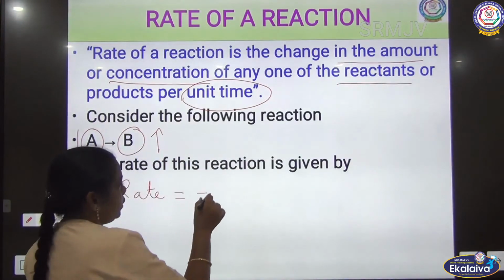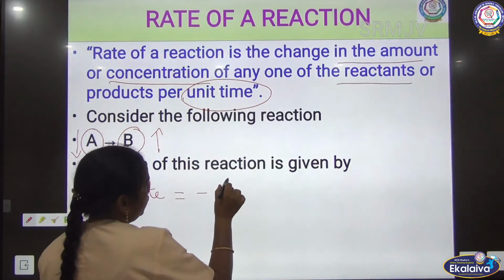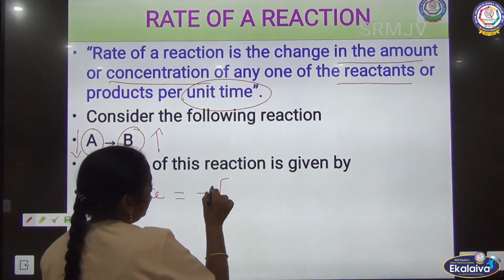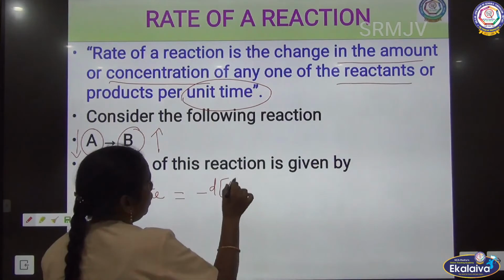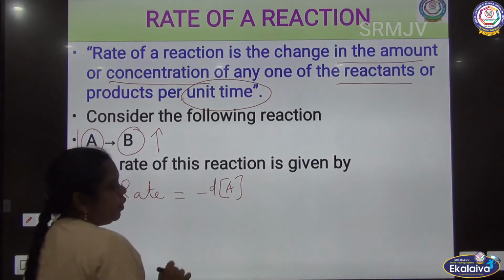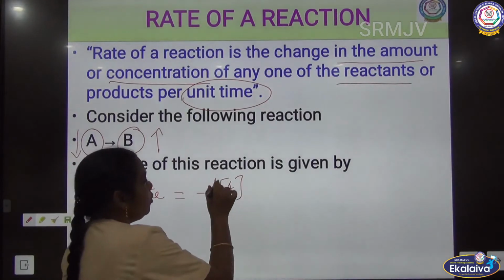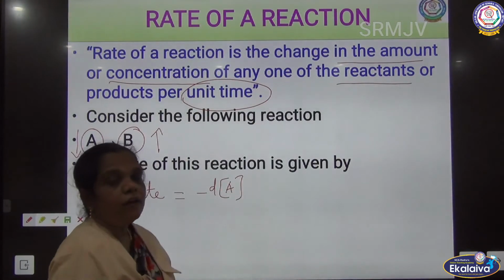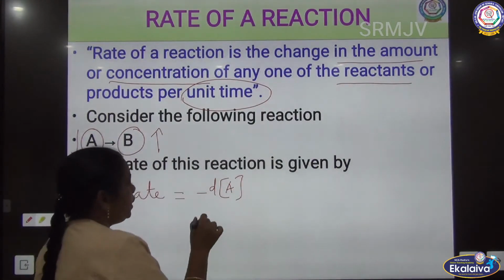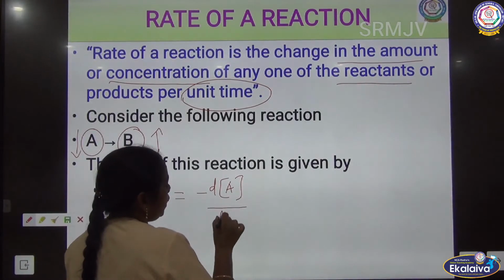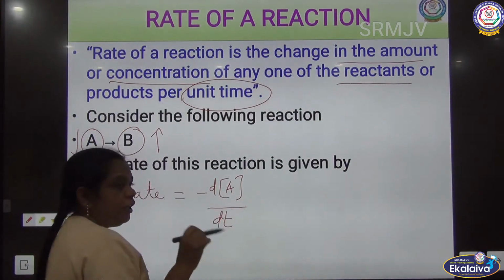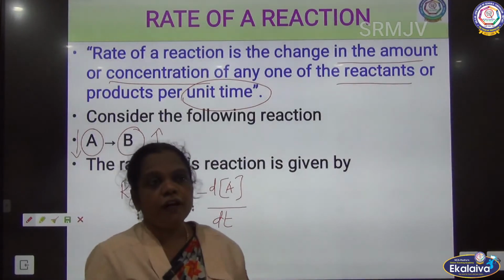So, the decrease in concentration of A. Here d denotes the difference in the concentration. The square bracket denotes the concentration term at the change in time, from the initial to the final.